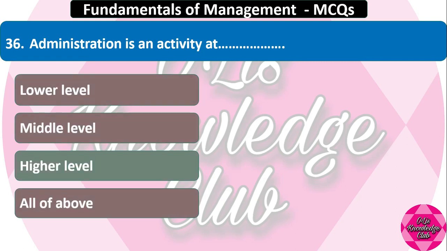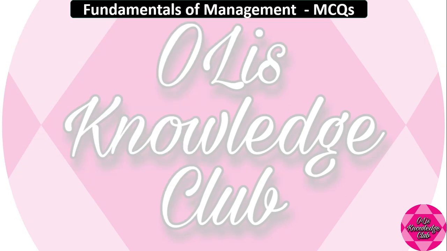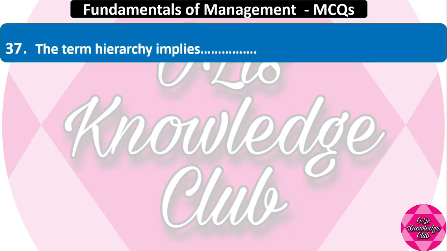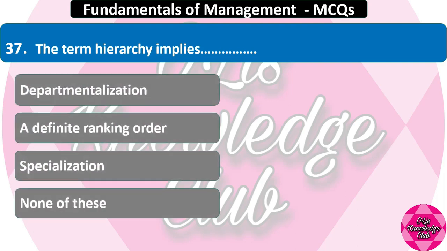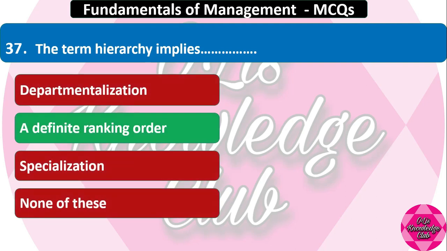Administration is an activity at higher level. The term hierarchy implies departmentalization, a definite ranking order, specialization, none of these. The right answer is a definite ranking order.